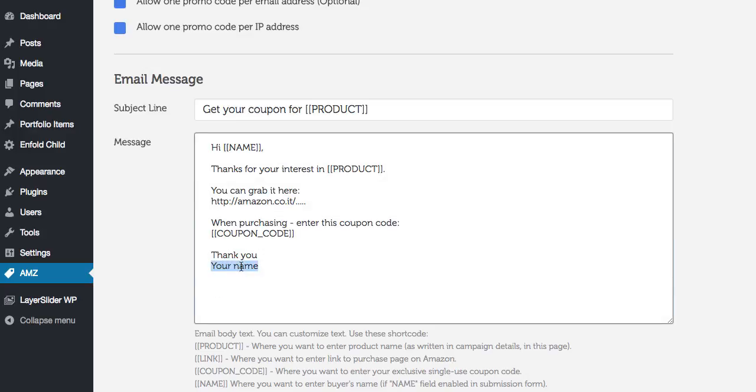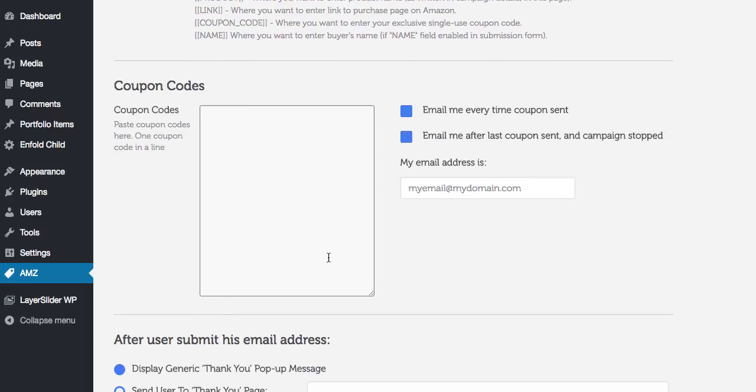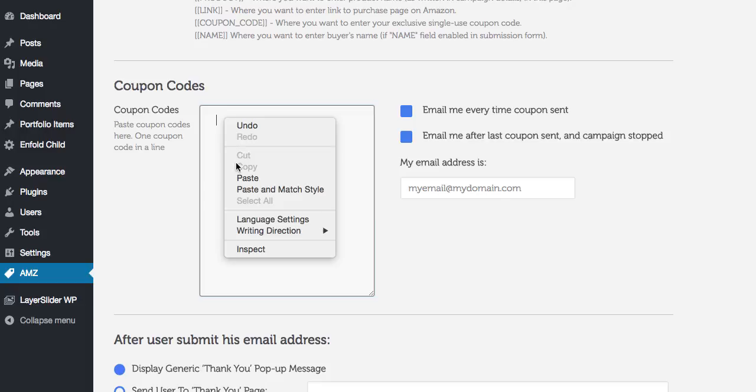We can edit this text. Here we paste codes from the Amazon Seller Central.